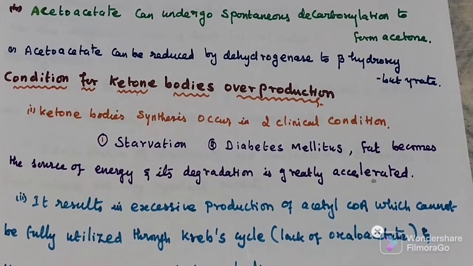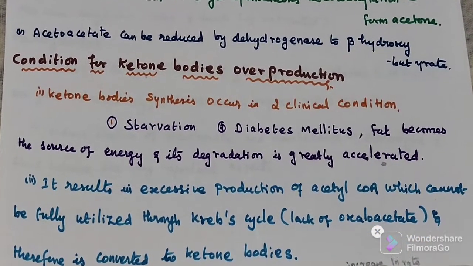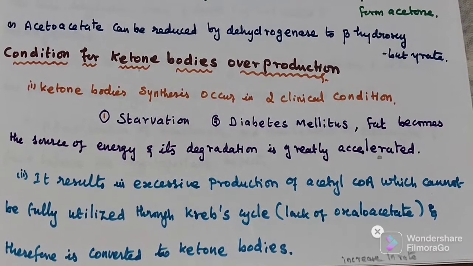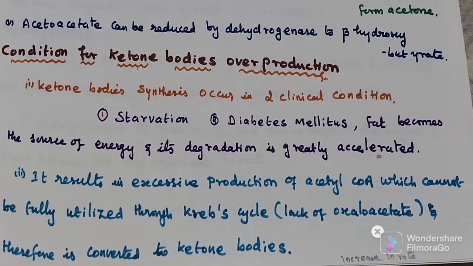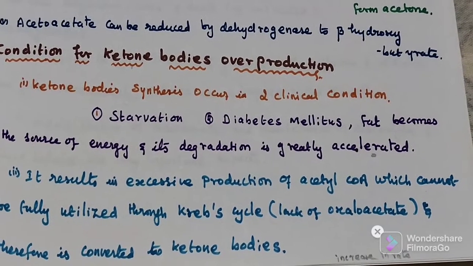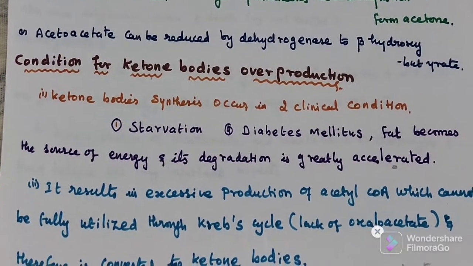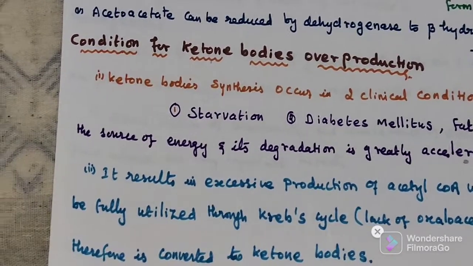It results in excessive production of acetyl-CoA which cannot be fully utilized through the Krebs cycle. Because of lack of oxaloacetate, the overproduction of acetyl-CoA cannot be accepted by the Krebs cycle. Therefore, it will be converted into ketone bodies.